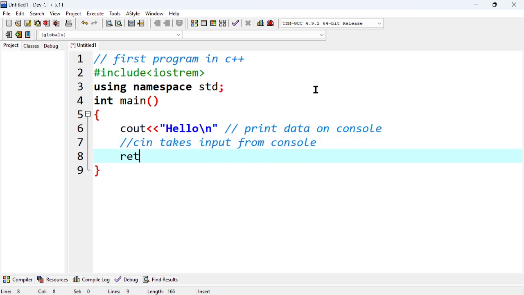And you can also return 0, because we are using int main. So when we use int main, we write return 0. Return 0 means it is returning an integer value. So that's it. It is our first program. It contains the comment part, the header file, and int main. We are not using any class. That is basically the first program.